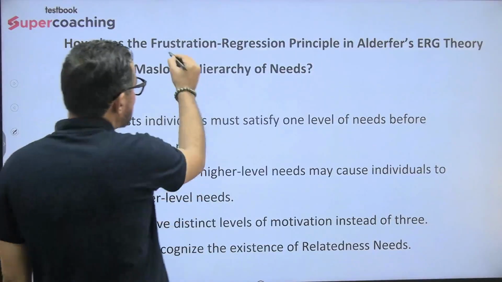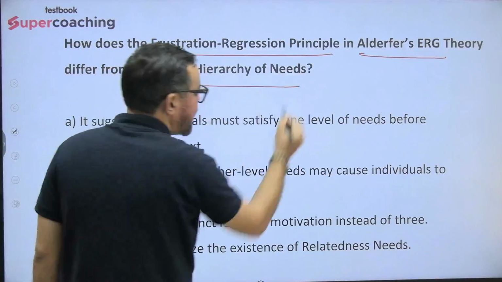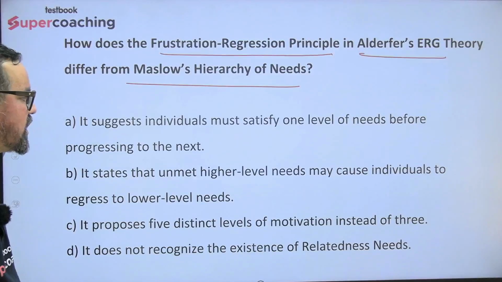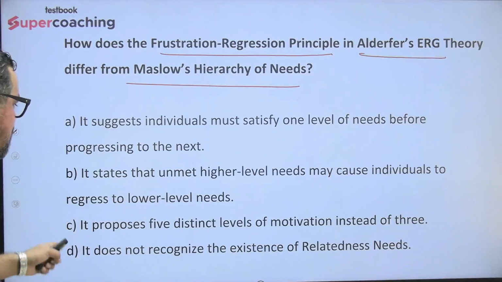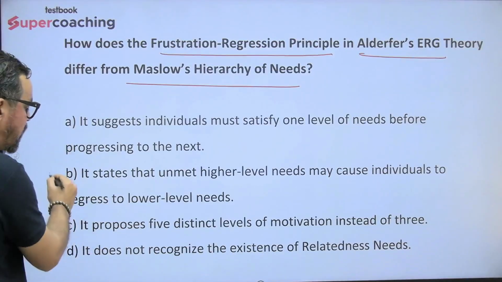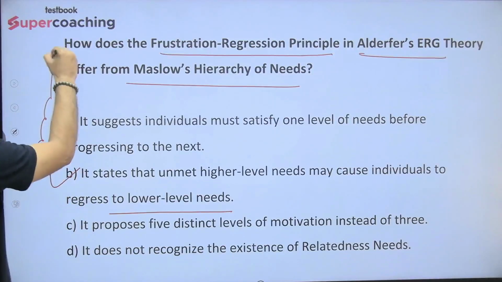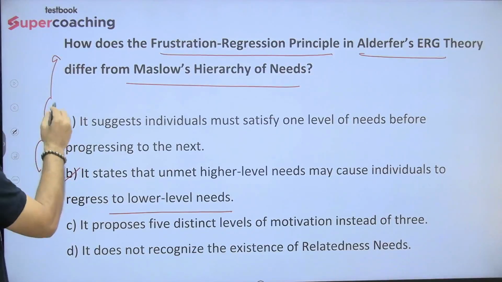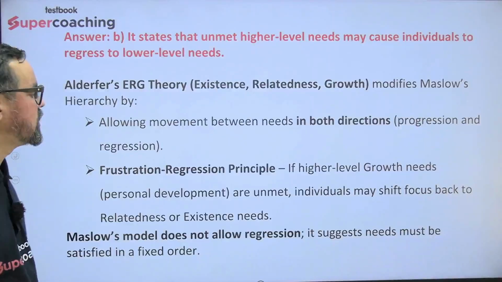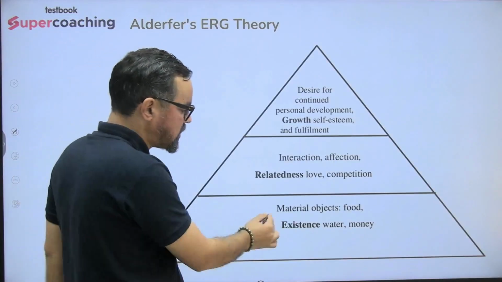How does the frustration and regression principle in Alderfer's ERG theory differ from Maslow's hierarchy of needs? So just only we talk about this. Maslow suggests that an individual must satisfy one level of need before progressing to the next. ERG states that an unmet higher level need may cause an individual to regress to the lower level. ठीक है, तो मैस्लो बोलता है कि आपका need will always go this way. ठीक है, but when it comes to ERG, it can have progression or it can have regression. So B, we generally define this particular principle perfectly, right? Next one. So this is the one, existence, relatedness and growth.